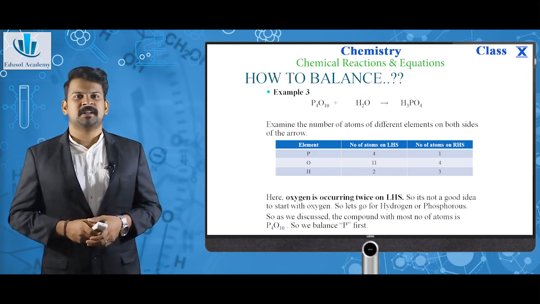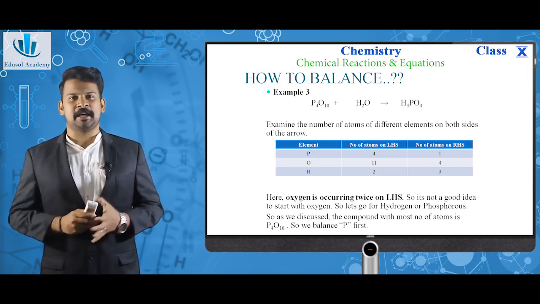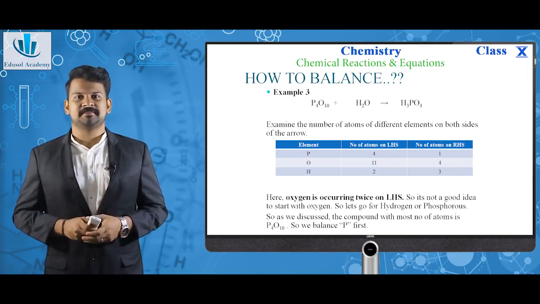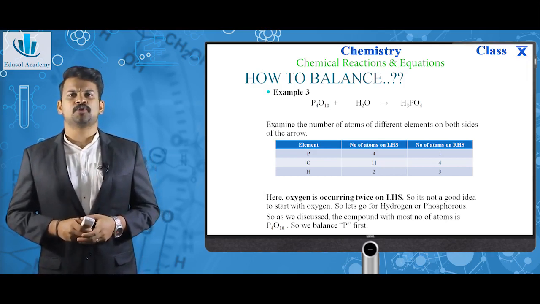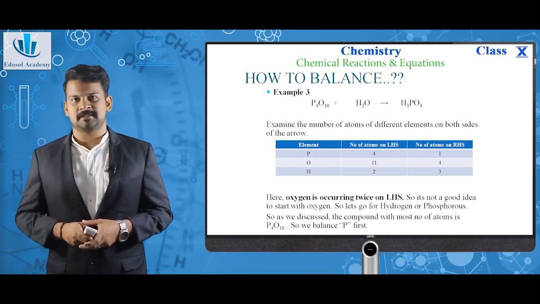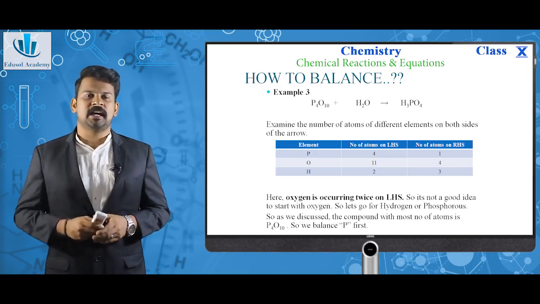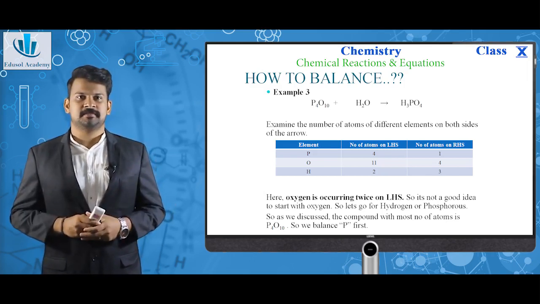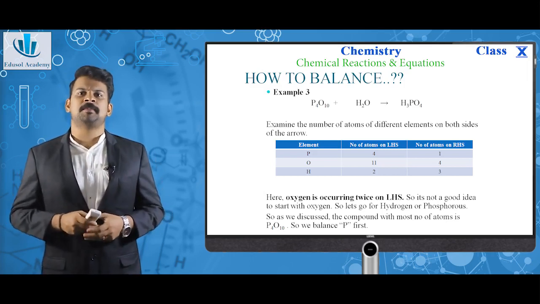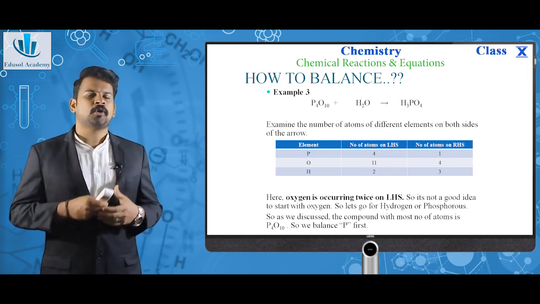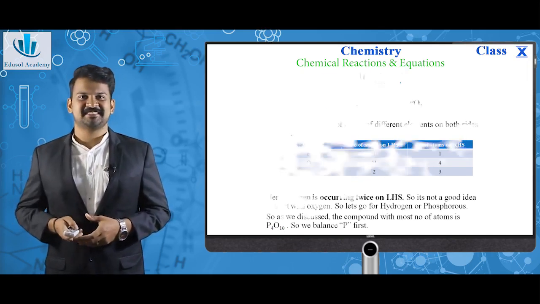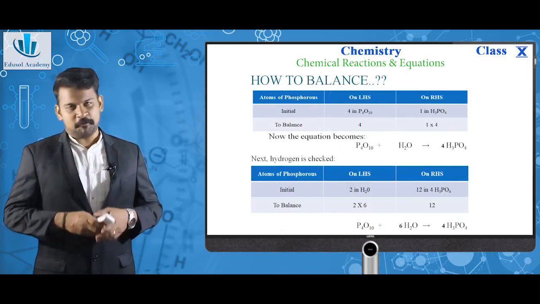But there is a small difference in this example. Here oxygen is occurring twice on LHS. So it is not a good idea to start with oxygen. So let's go for hydrogen or phosphorus. This is the main point that you need to check at first. So as we discussed, the compound with most number of atoms is P4O10, but we are not going for oxygen, so we are going for phosphorus. Now we can balance phosphorus.